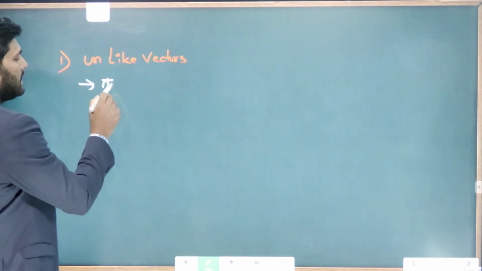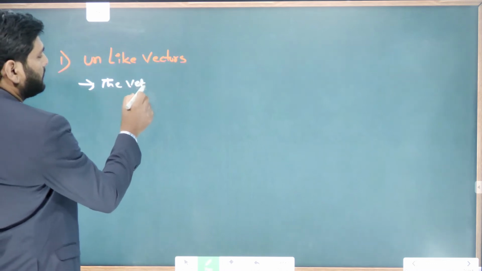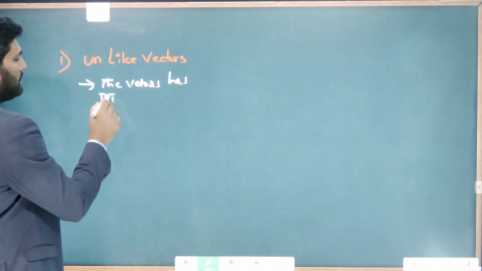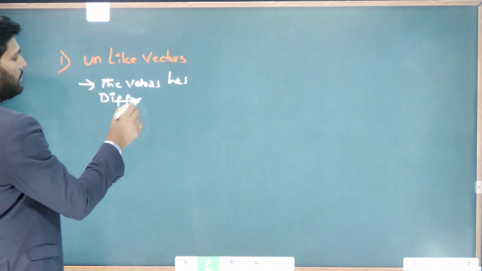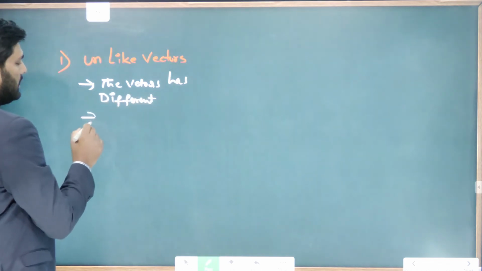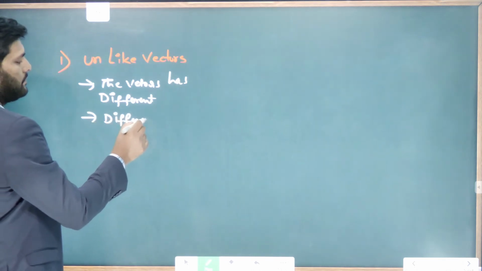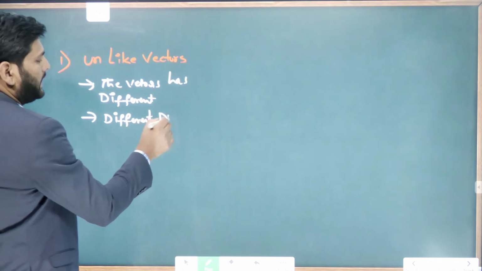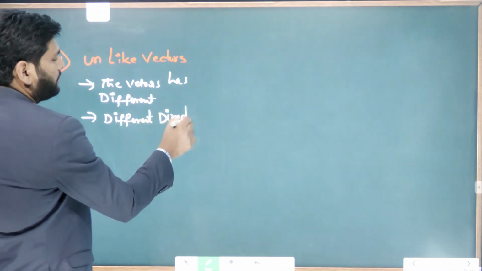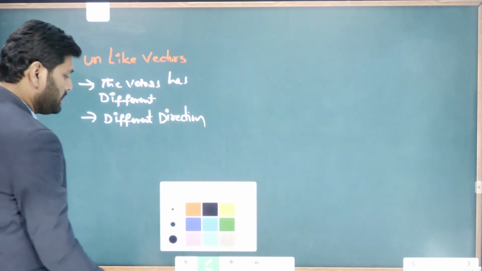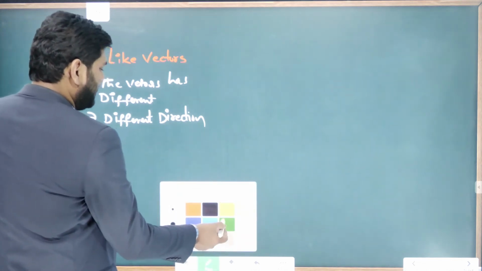The vectors have a different magnitude and act in different directions. Different magnitude with different direction. So I'll show it diagrammatically.